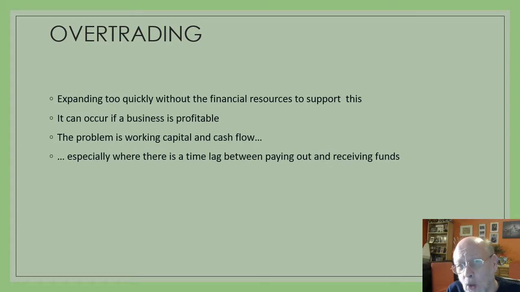A firm is usually profitable when it overtrades, but it's run out of cash, and a firm will be just as dead if it runs out of cash as if it runs out of profit. And the reason for overtrading is that frequently there's a time lag between paying out the cash when you are producing goods for sale, because normally you have to produce those goods before sale, and receiving the money for those goods that often occurs after sale. So for example, Tesco won't pay you a penny for 3 months after you've sold goods to them. In my example that I'm going to set up, I'm going to be building in a 1 month time lag.